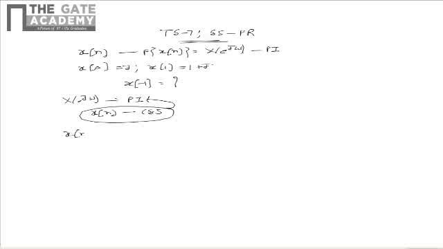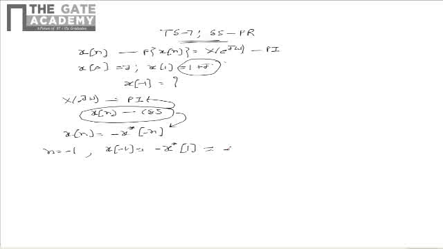As the signal is conjugate skew symmetric, we can write that x of n is equal to minus x star of minus n. This is based on the conjugate skew symmetric property of the signal. If we substitute n is equal to minus 1, we see that x of minus 1 is equal to minus x star of 1. It is already given that x of 1 is equal to 1 plus j.